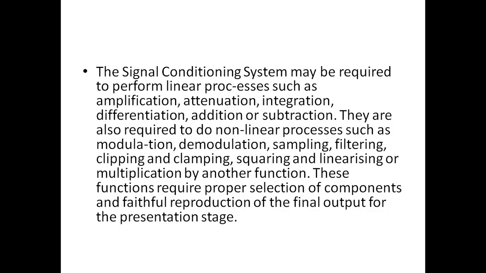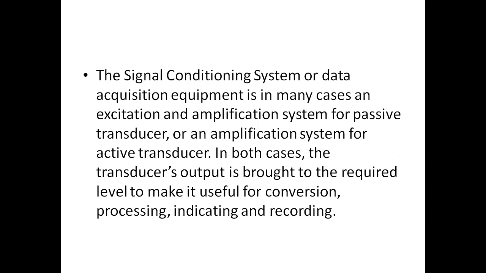The signal conditioning system may be required to perform linear processes such as amplification, attenuation, integration, differentiation, addition or subtraction. They are also required to do non-linear processes: modulation, demodulation, sampling, filtering, clipping and clamping, squaring and linearizing, or multiplication by another function. These functions require proper selection of components and faithful reproduction of the final output for the presentation stage. The signal conditioning system or data acquisition equipment is in many cases an excitation and amplification system for a passive transducer or an amplification system for an active transducer.